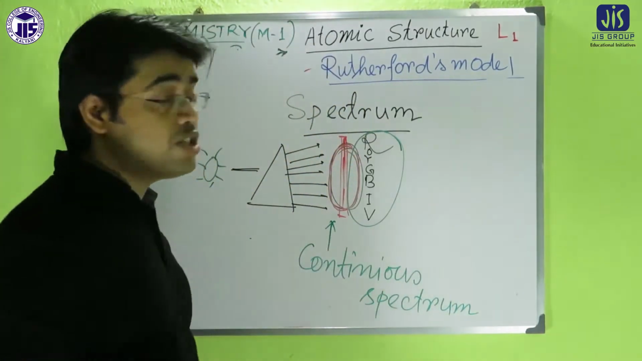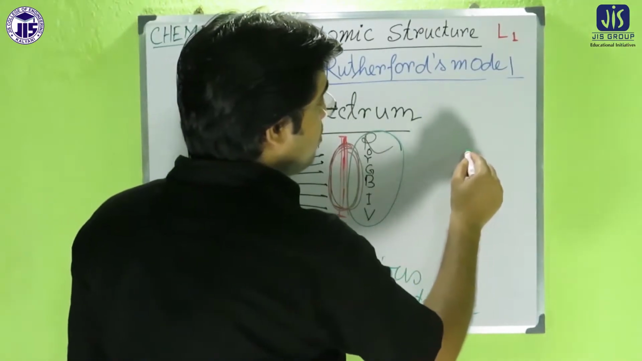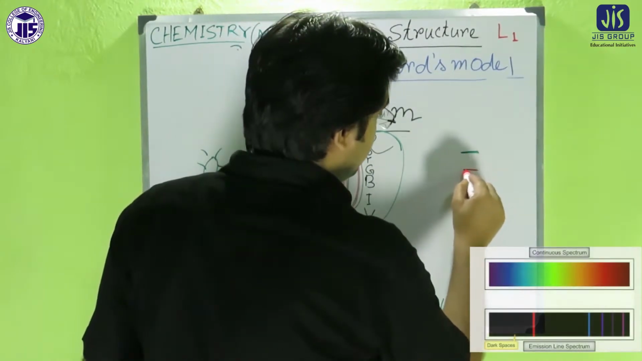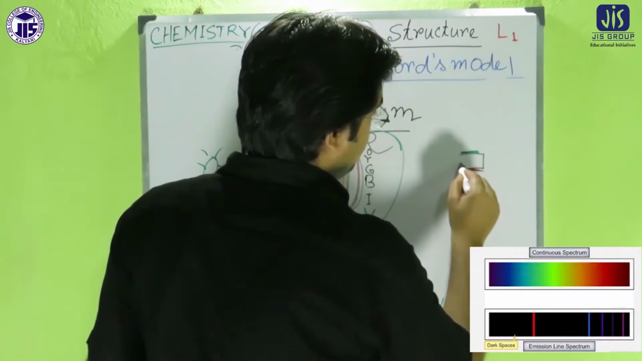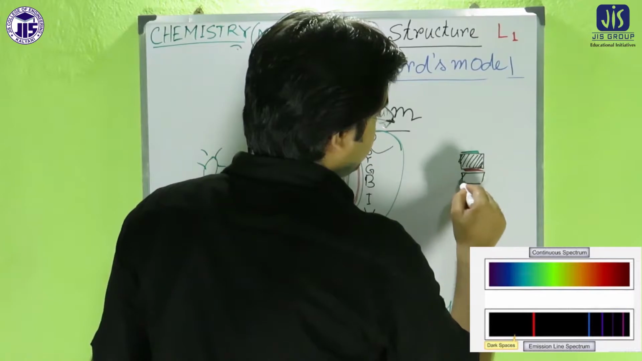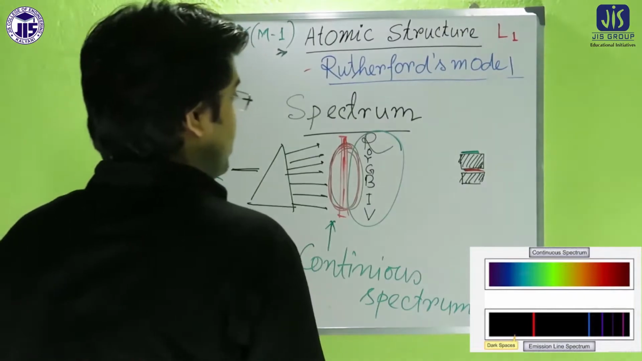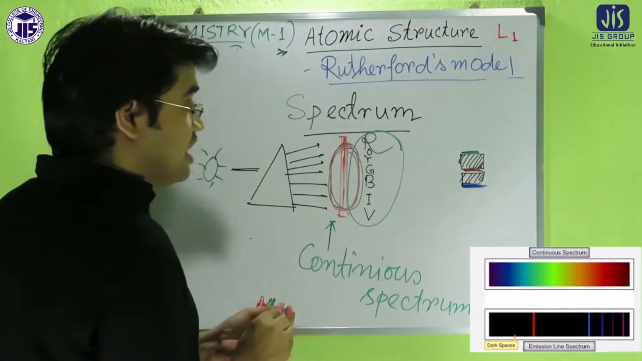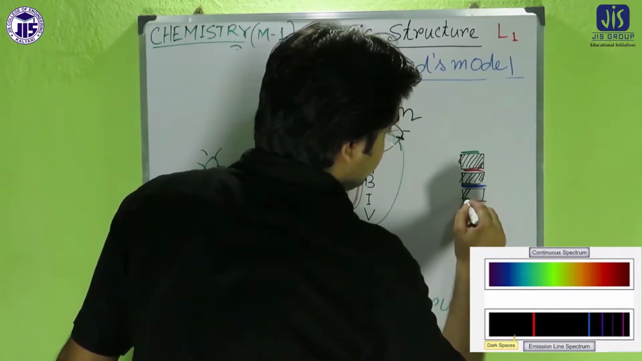And what is the line spectrum or discontinuous spectrum? If there is a dark region between two successive colors, so it is one color and there is another color, with some dark region in between, and then again another color, and again another color, then that kind of spectrum is called a line spectrum.